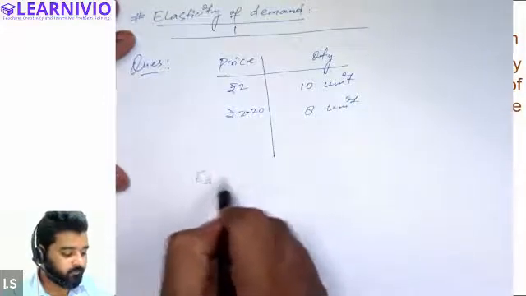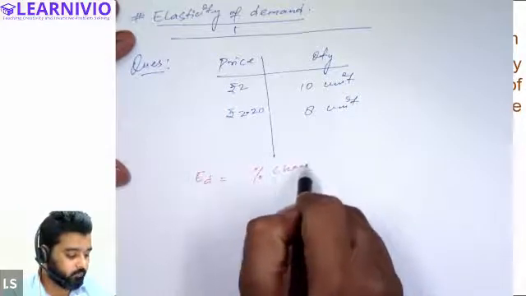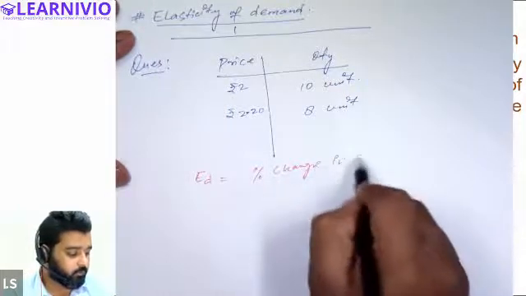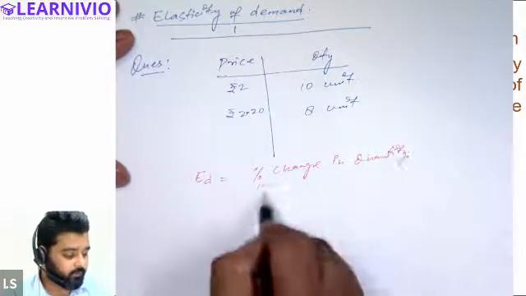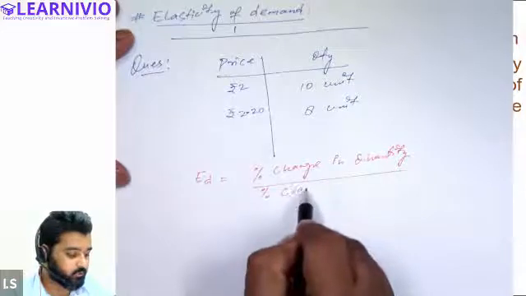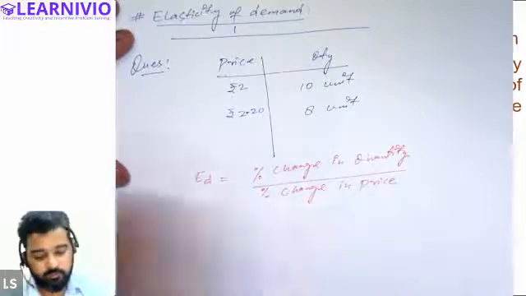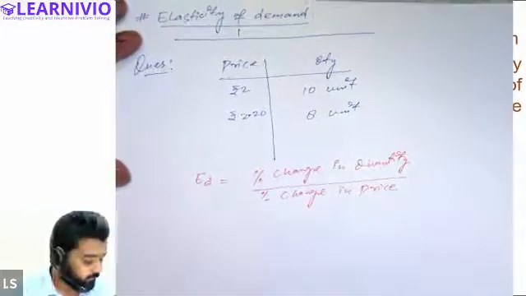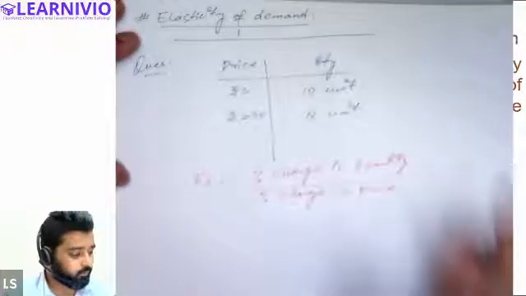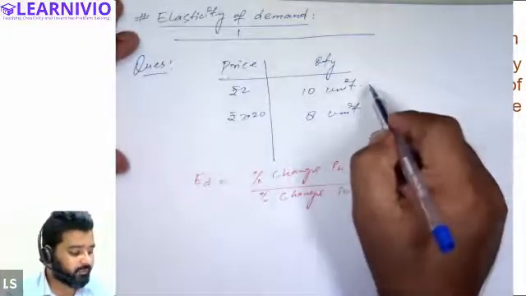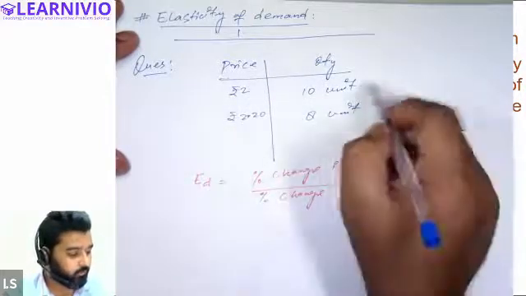In this case, we will apply this formula: percentage change in quantity divided by percentage change in price of good. All right, so this is the formula. We need to find the percentage change in quantity. Initially demand was at 10 units. When the price rises to 2.20, demand falls to 8 units.